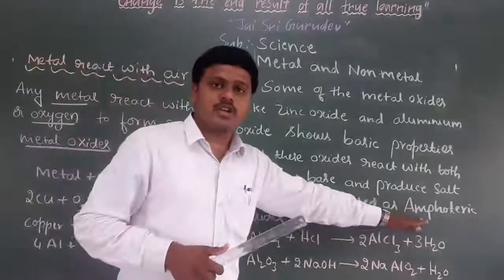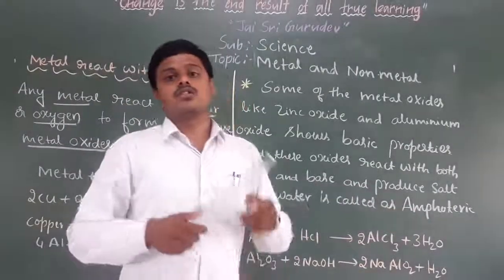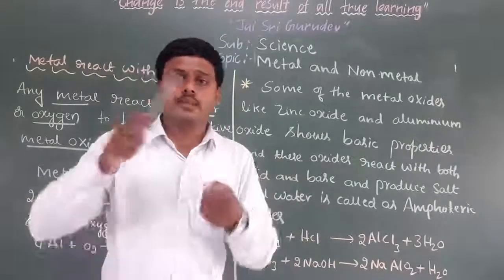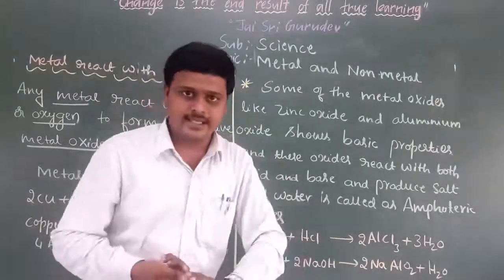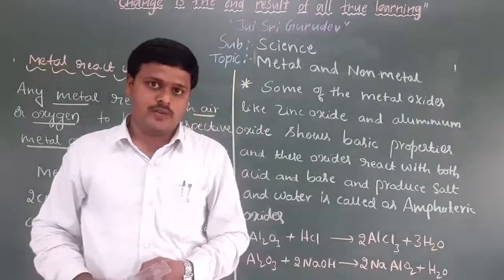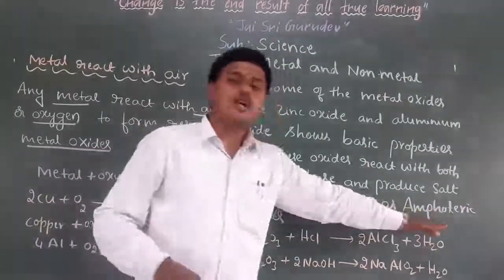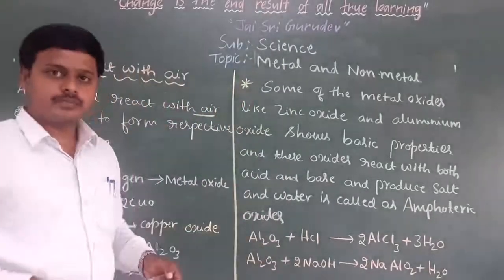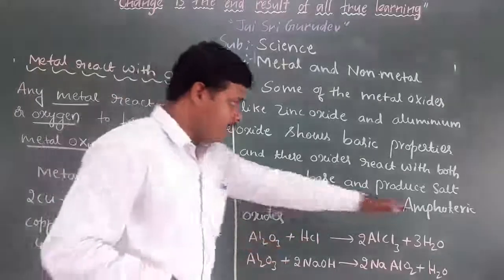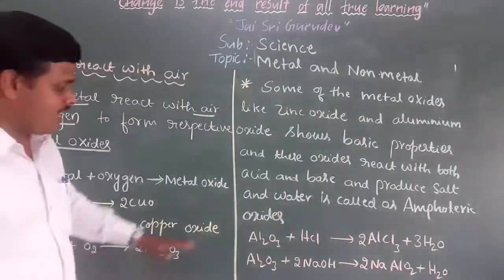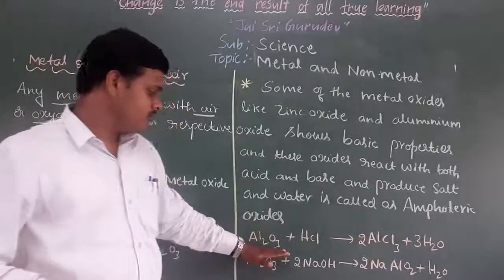Amphoteric oxides means some of the metallic oxides react with both the base and the acids, and produce the respective salt and water. This phenomenon is what we call amphoteric oxides. As an example, I am going to take aluminum oxide only.